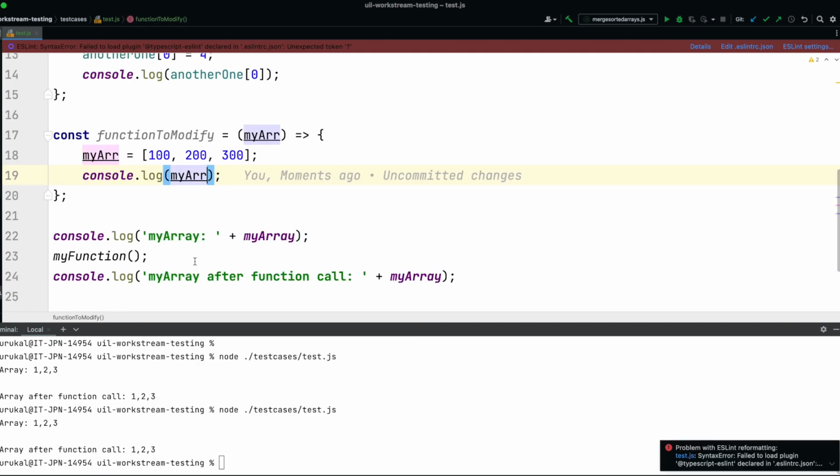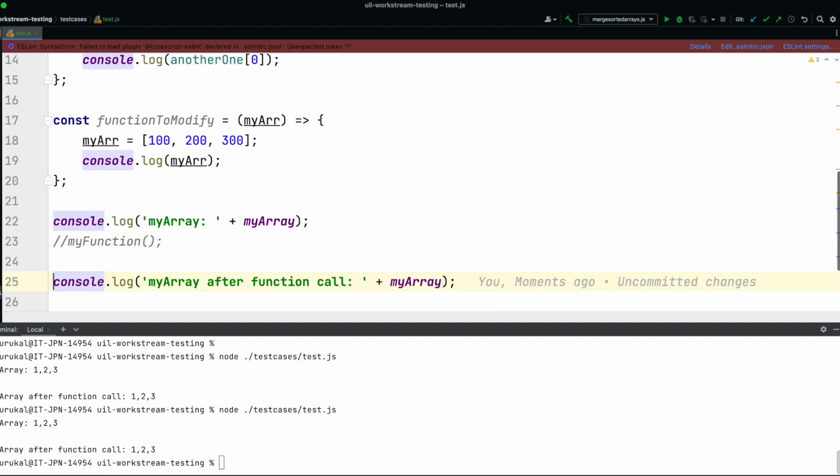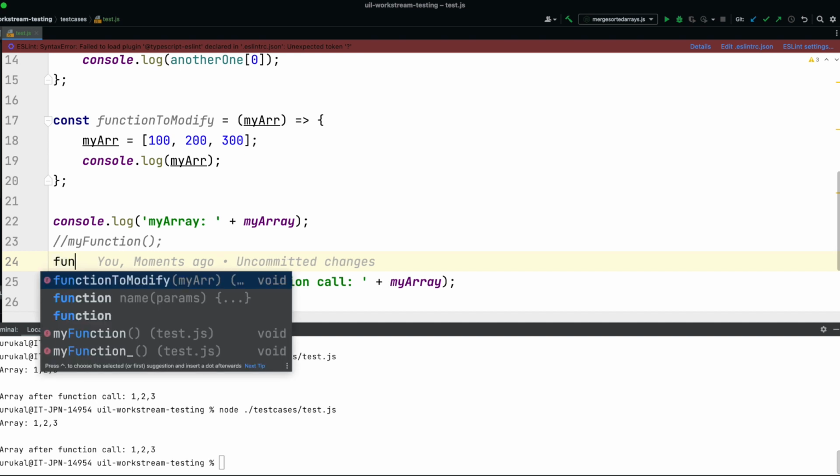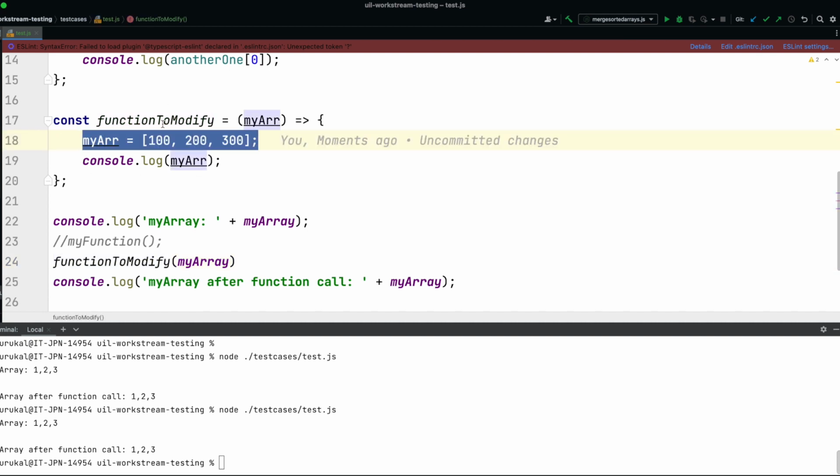All right. I don't need this anymore, but instead just call the new function. And I'll pass my variable, right? Because I want to change that one. So I will pass my array to this function, and this function will do a new assignment. So it will set the context as 100, 200, 300.